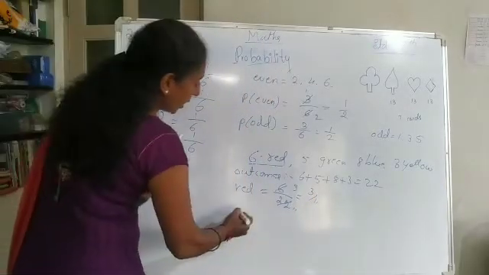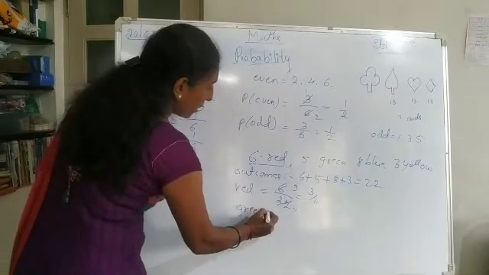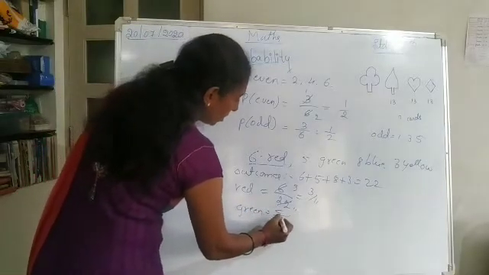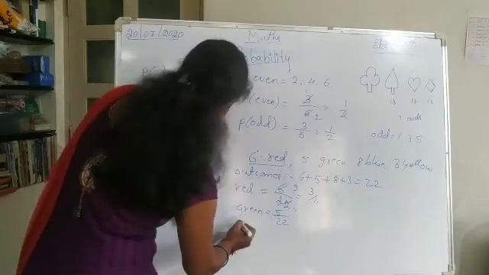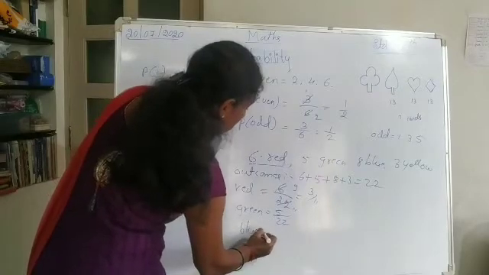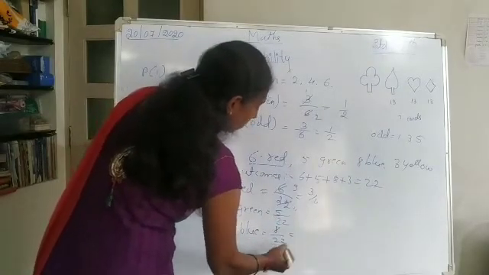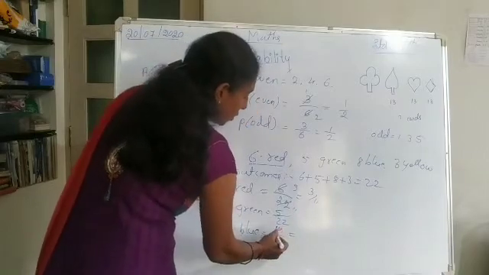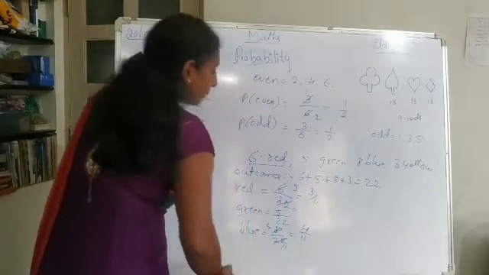In the same way, if it is green, it is 5 by 22. Next one, they are asking blue. Blue is 8. So 8 by 22. Here 2 4s are 8, 2 11s are 22. So 4 by 11.